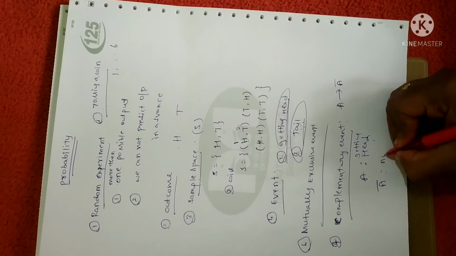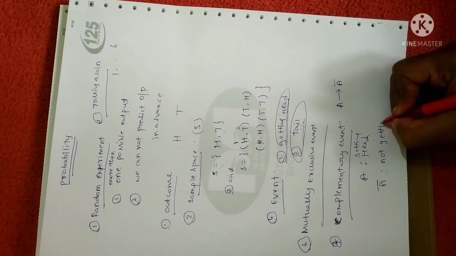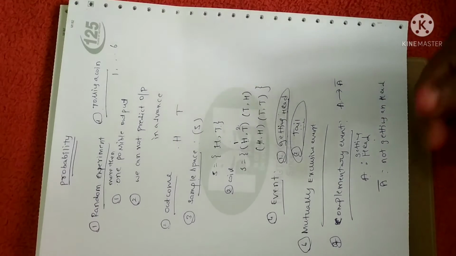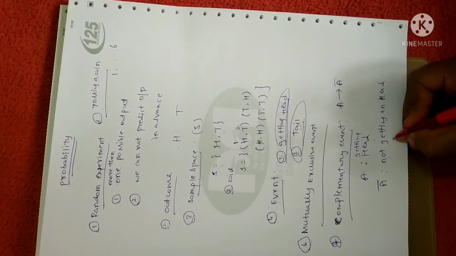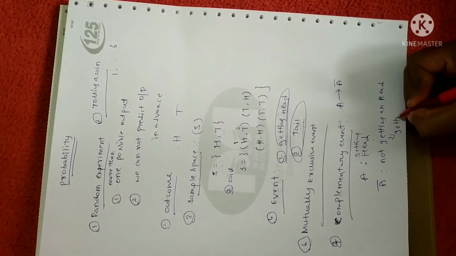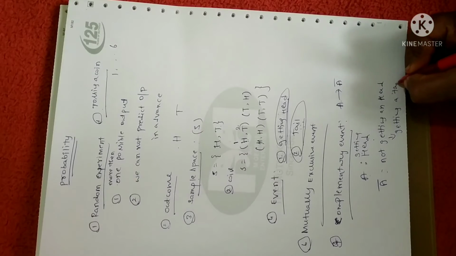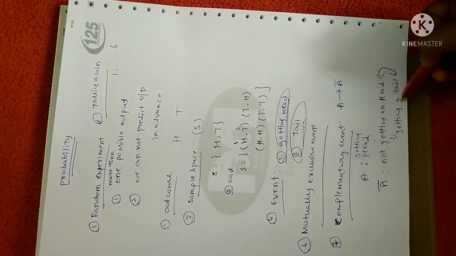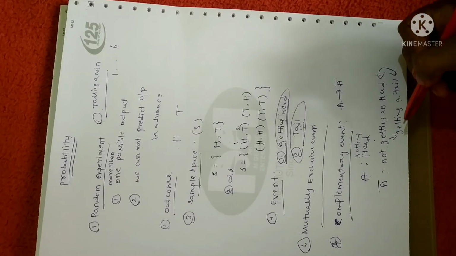A bar is none other than not getting a head, right? Not getting a head, in the sense, what is the meaning? When you toss a coin and you're not getting the head, the meaning is you're getting a tail, right? So they are complementary events. So the complement of not getting a head is getting a tail. Similarly, the complement of not getting a tail is getting a head.